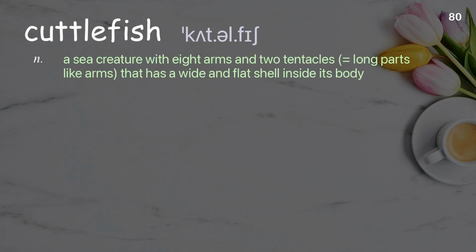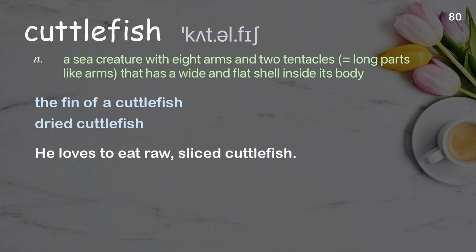Cuttlefish. A sea creature with eight arms and two tentacles, which are long parts like arms, that has a wide and flat shell inside its body. Examples: The fin of a cuttlefish. Dried cuttlefish. He loves to eat raw, sliced cuttlefish.